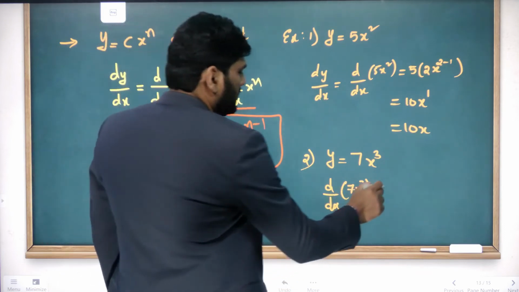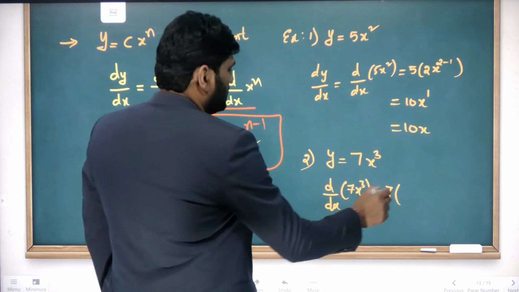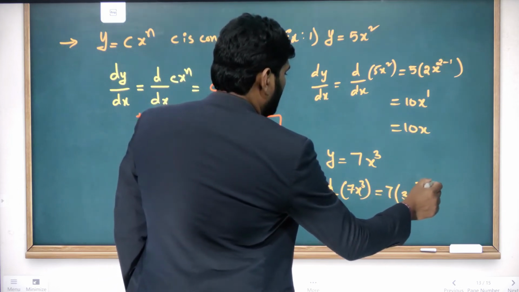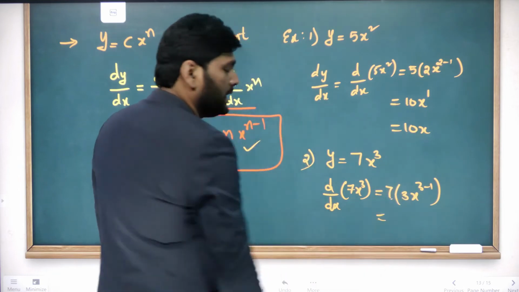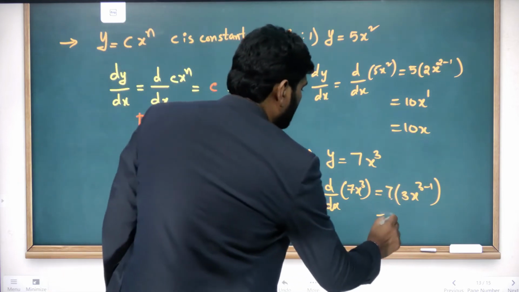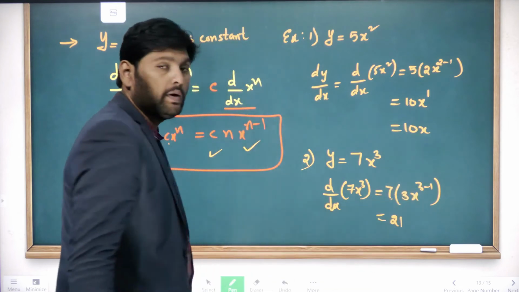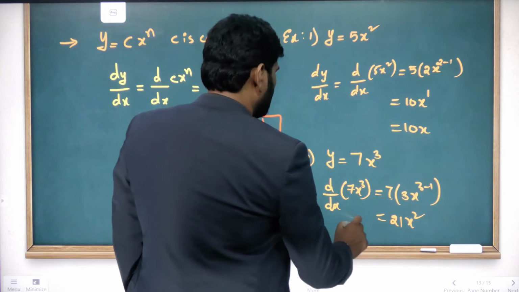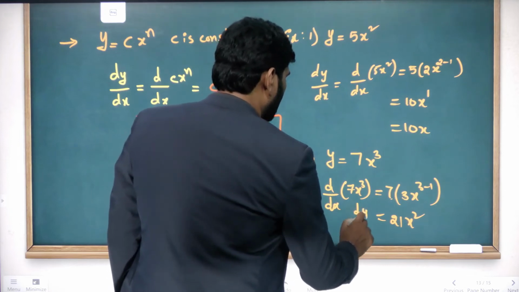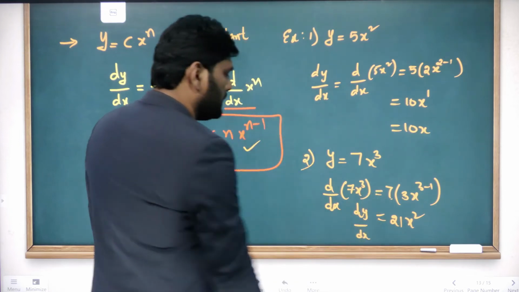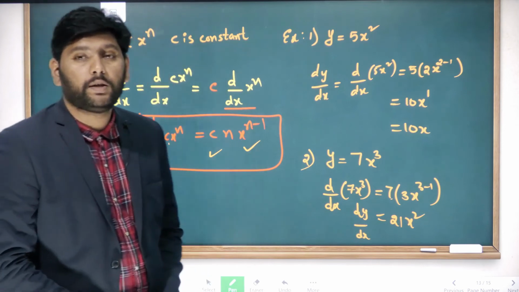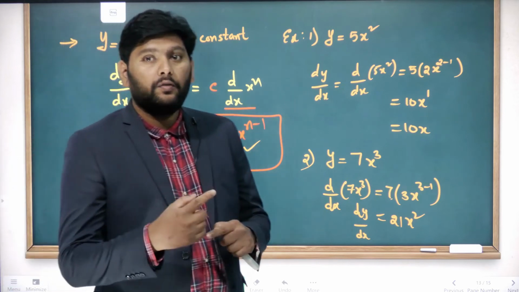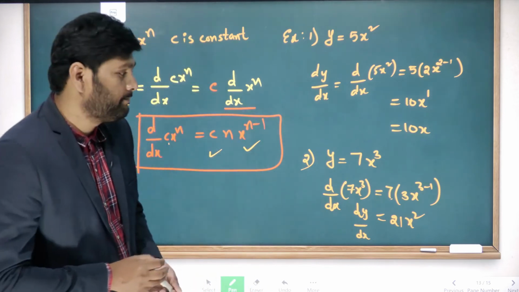7 into 3 into x power 3 minus 1. So 7 into 3, 21. Next, x power 3 minus 1 is 2, so x square. So this is your dy by dx value. So that is how you will solve the problems. I hope you have understood this. Now let me go for another formula.